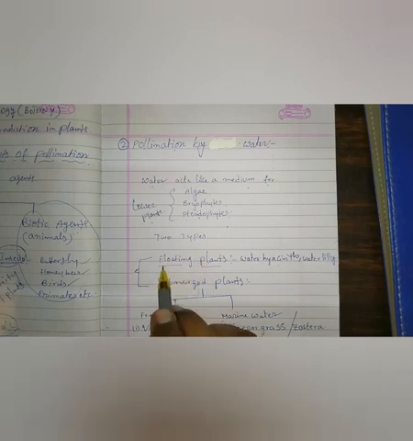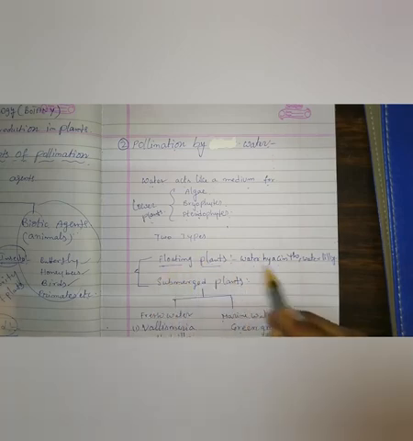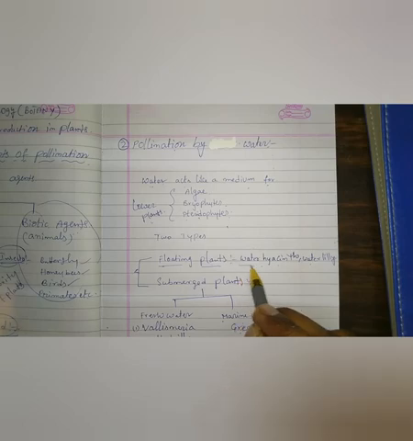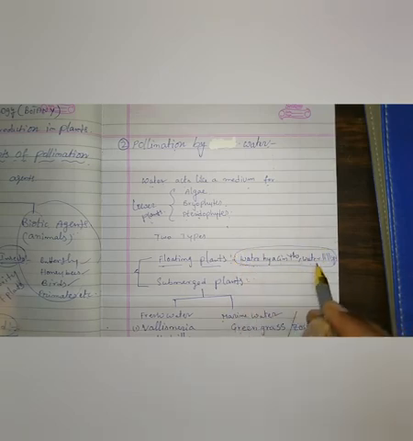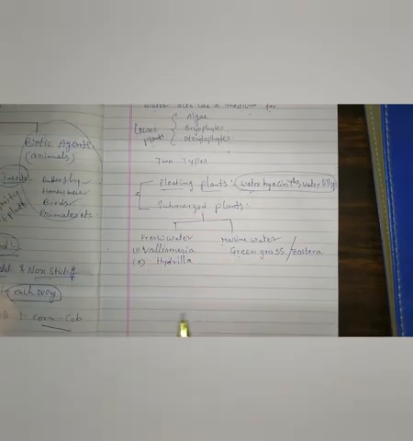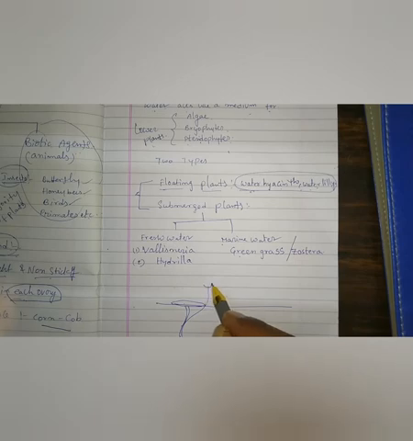Now the floating plants like water hyacinth and water lily: how does pollination happen? These two plants always float on the surface of the water. In the water lily, the leaves are on the surface of the water, the stem is down under the water, and the flowers are on the surface of the water.